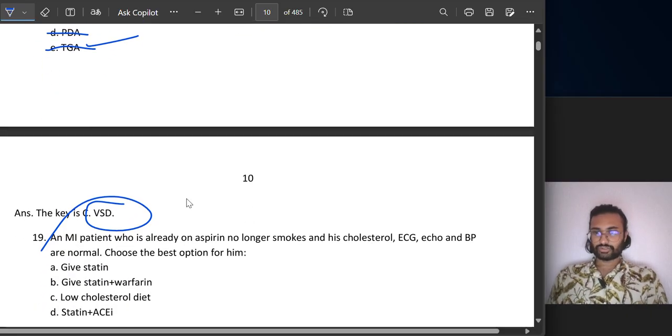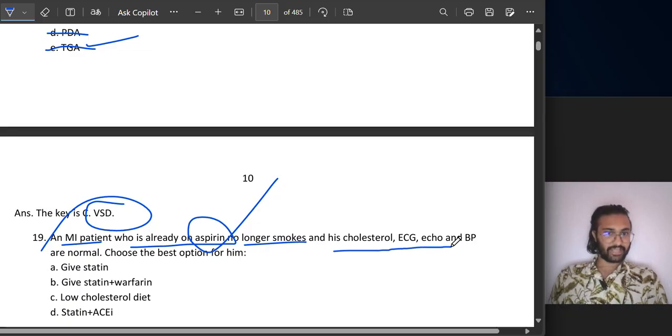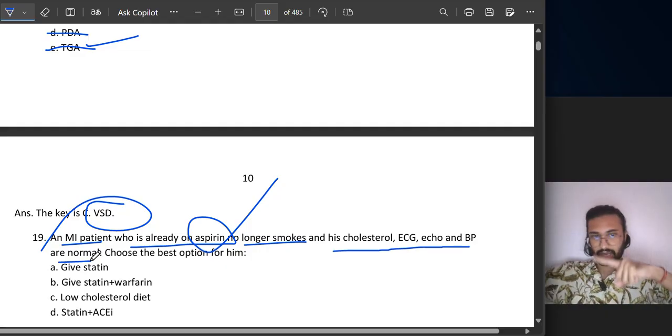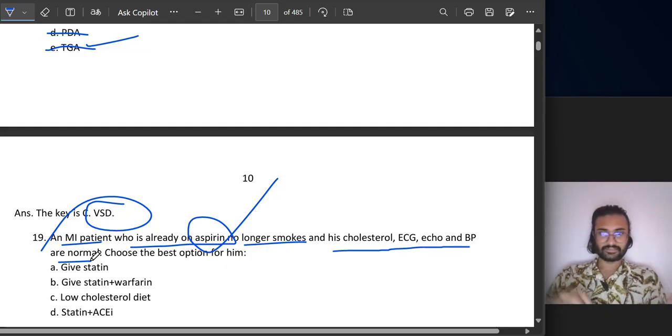Let's come to question number 19. A myocardial infarction patient who is already on aspirin no longer smokes, and his cholesterol, ECG, echo and blood pressure are normal. So cholesterol normal, ECG normal, echo normal, so heart normal, blood pressure normal. But he has had an MI before. What is the best option for him?